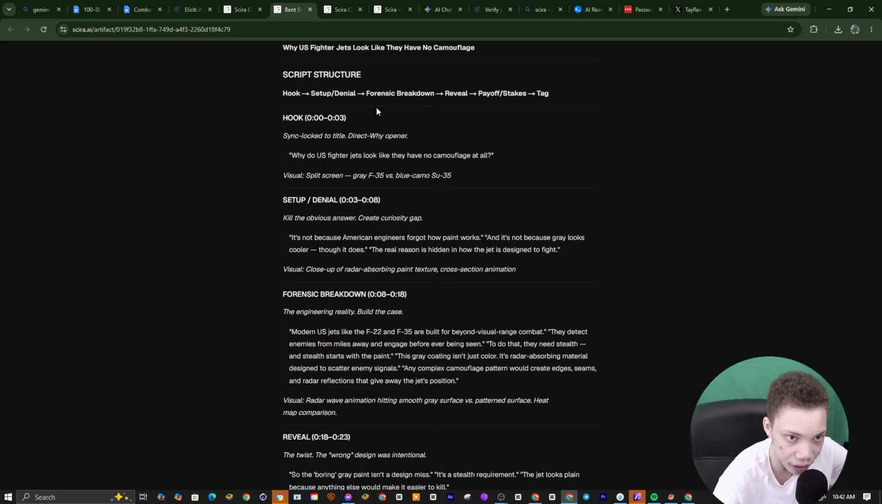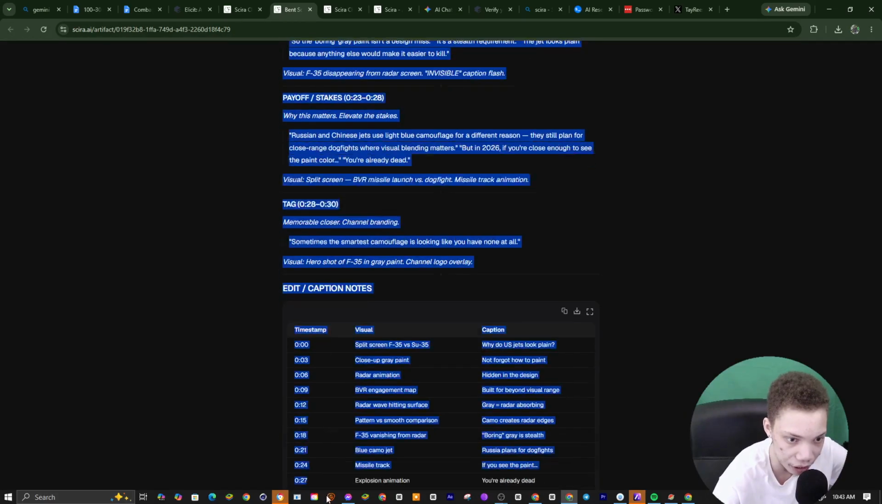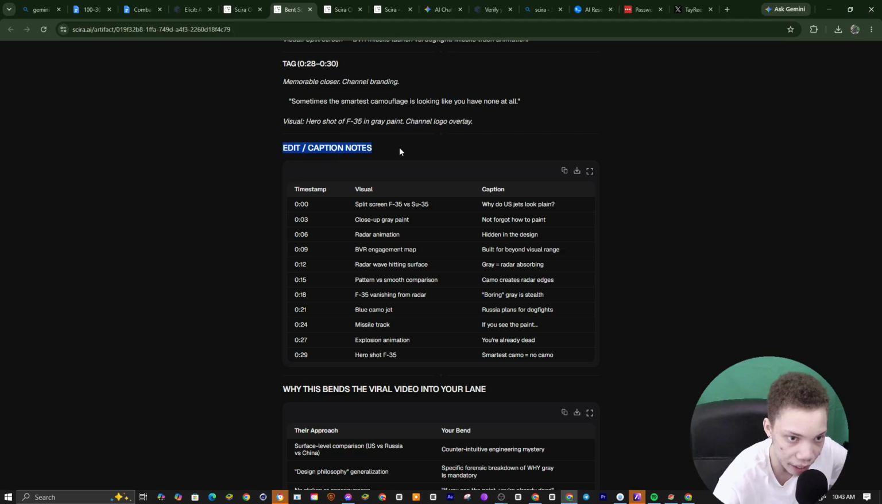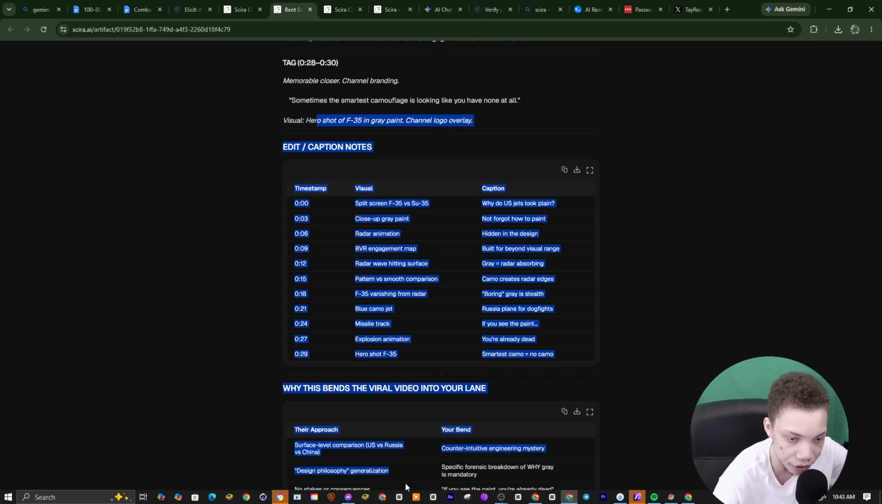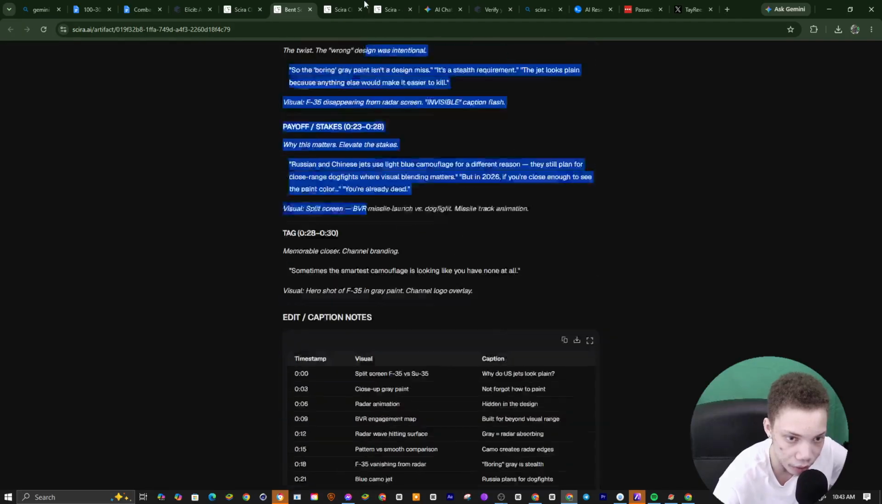Hook, setup, density. We use the same hook structure over and over, and you can see the script came out: "Why do US fighters look like this?" Then the reveal, and you can see that it actually gives us the keywords and parts of the edit captions right here. We could type these into YouTube, or we could ask it for clip search keywords.